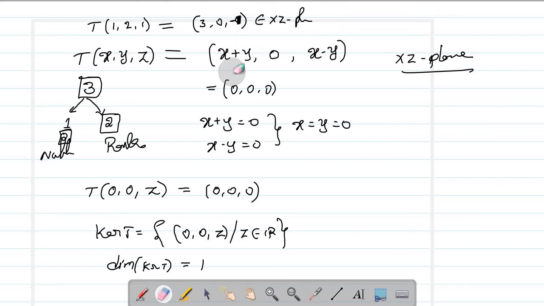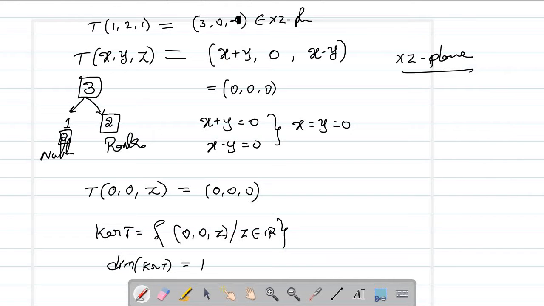Don't look at the notation x and y here. You see where that element belongs. Here what I can see is the second coordinate is 0. It means y equals 0. y equals 0 is nothing but the xz plane.